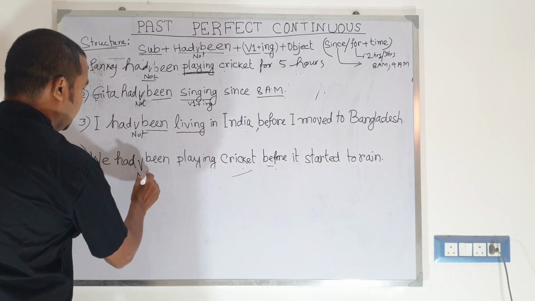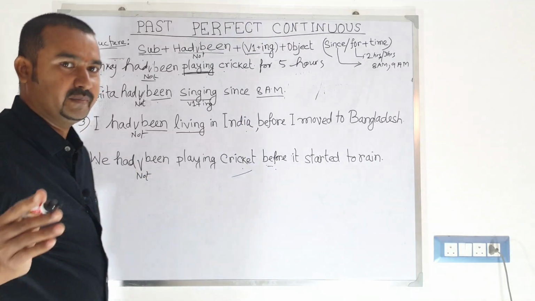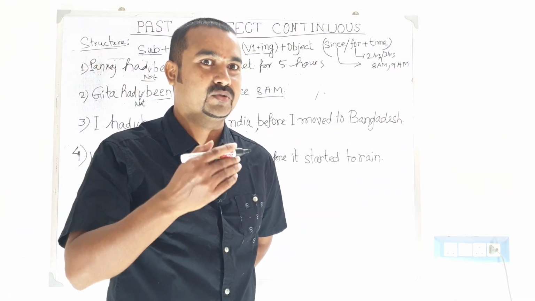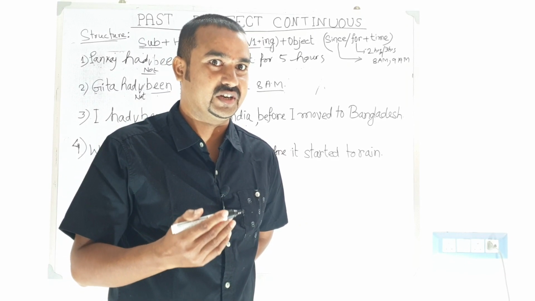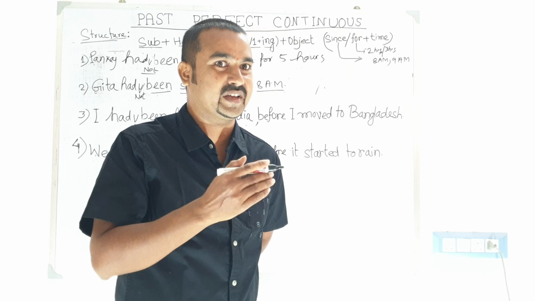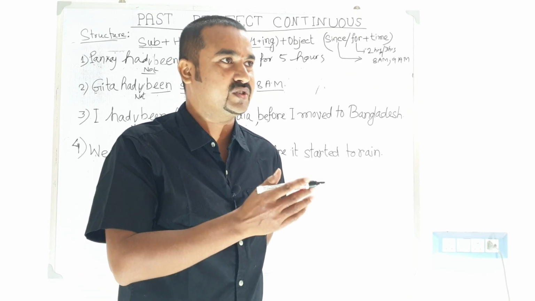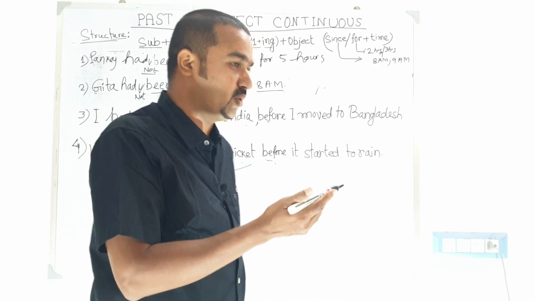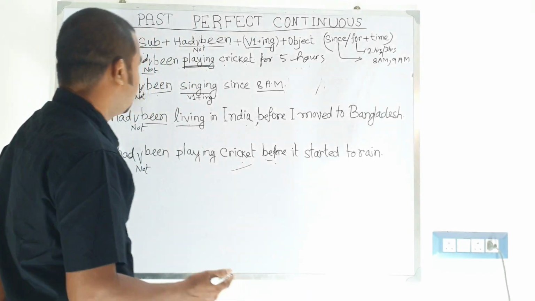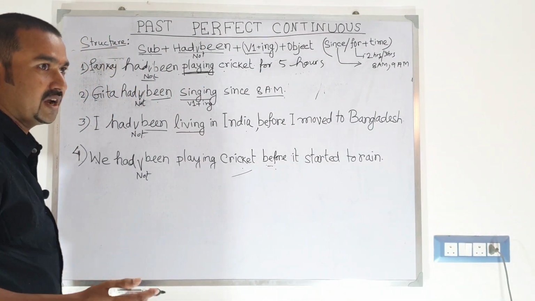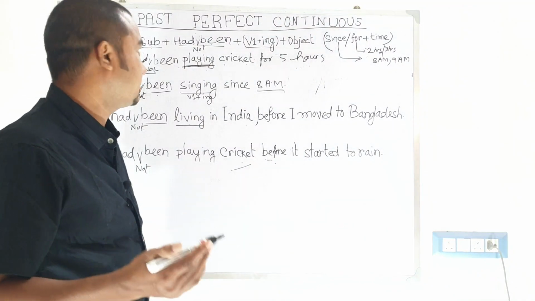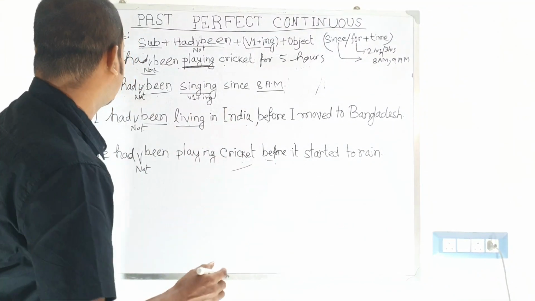So it's so simple. So guys, as I told you in my earlier lessons, if you know how to form a positive sentence in any tense, in any grammar structure, it is very easy to make any negative sentence. You just have to simply add not with the helping verb. So it makes the negative sentence. Now let's move to the interrogative sentence. How can we make an interrogative sentence using the past perfect continuous tense?